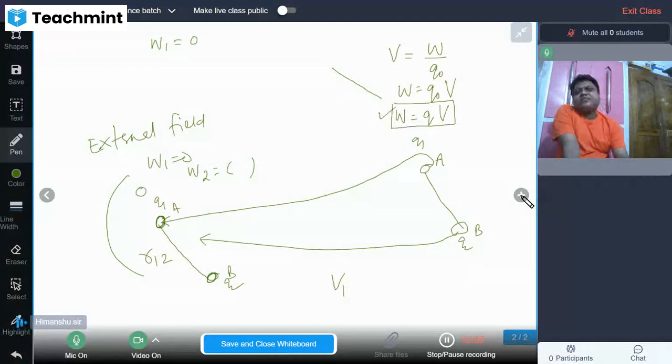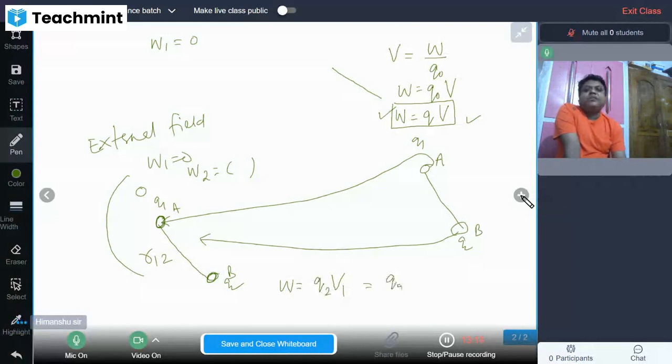In another sense, by using calculus, we can also calculate this. But to make the derivation easier, such prior knowledge has been used, right? So W becomes V1 into which charge is coming? Q2. So Q2 into V1.